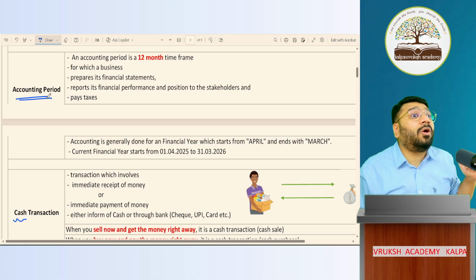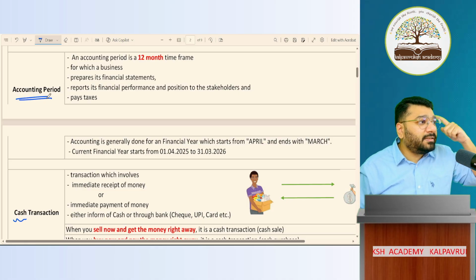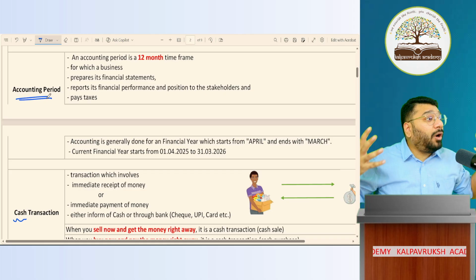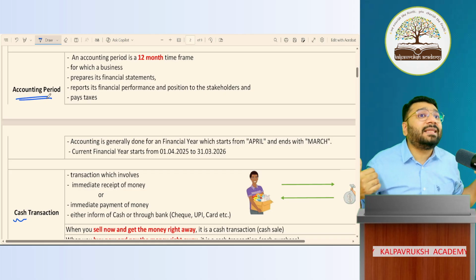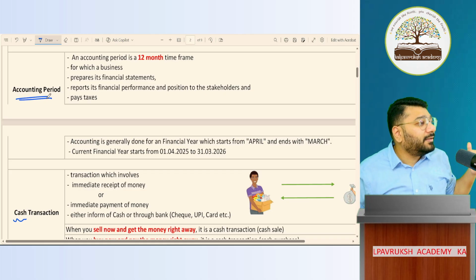Imagine my first year is a loss. What is the reason for the loss? 2 reasons. 1, I've not earned sufficient income. Income earned is less. So I should focus more on earning income.